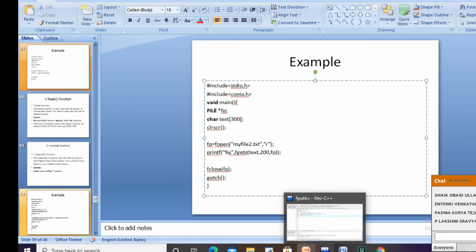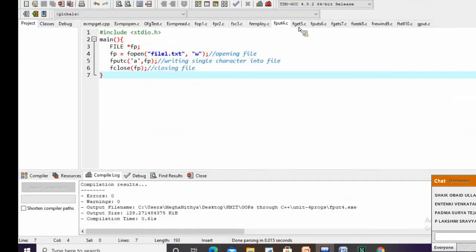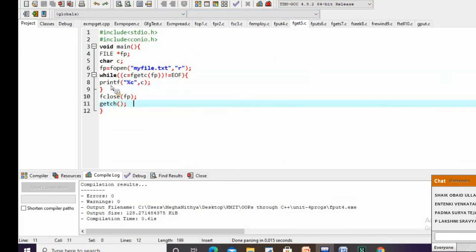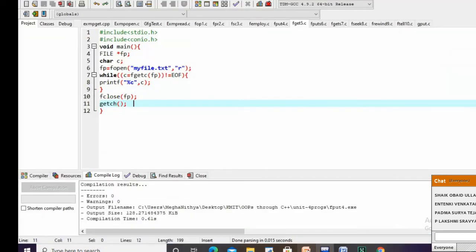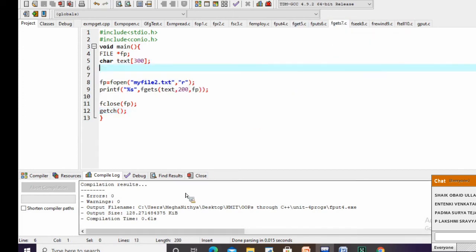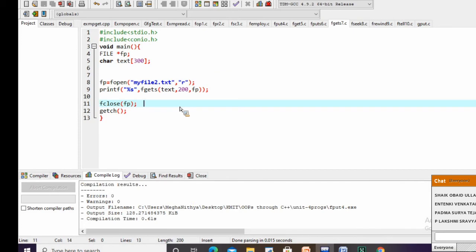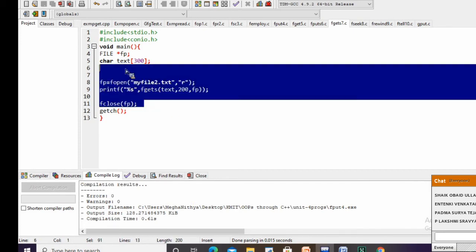You can see the same file here, the fgets program. I'm using the file called myfile.txt. So what is the content I have here? fopen myfile2.txt, I'm opening that in read mode. Same program I have copied here.